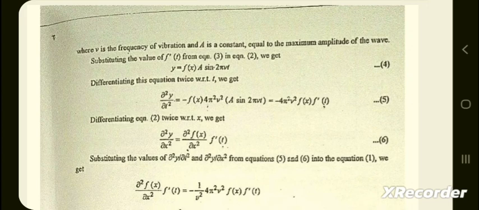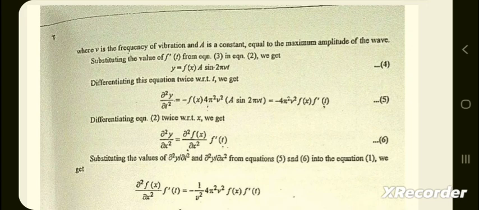Differentiating this equation twice with respect to t, we get del square y by del t square is equal to minus f(x) 4 pi square nu square a sin 2 pi nu t, which is equal to minus 4 pi square nu square f(x) f dash(t).